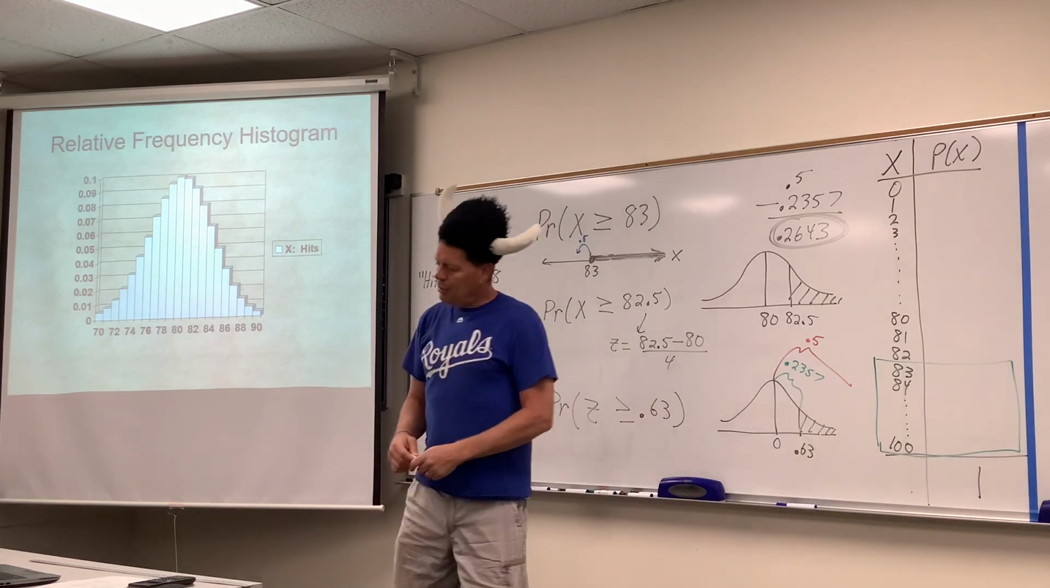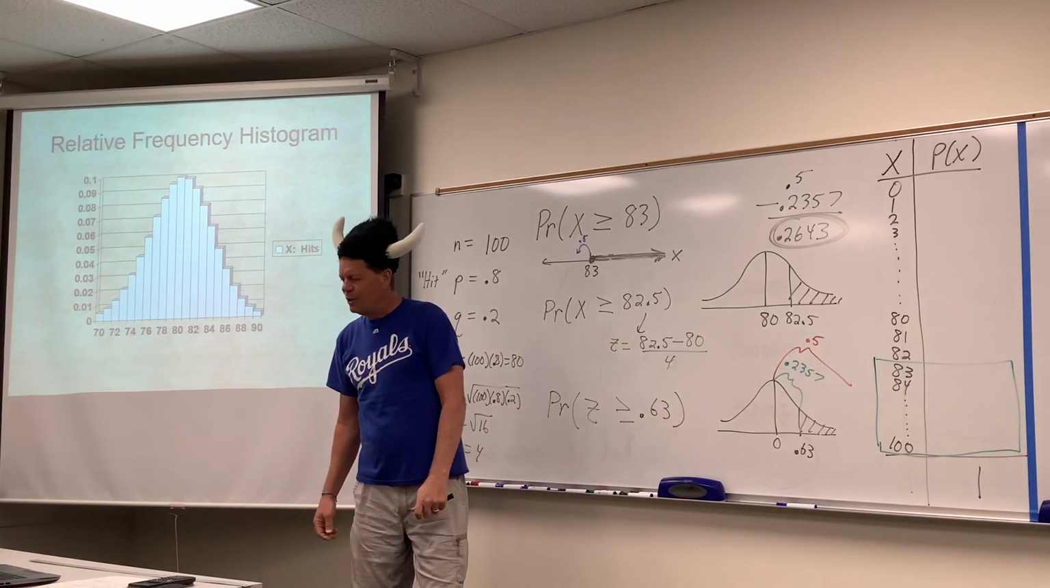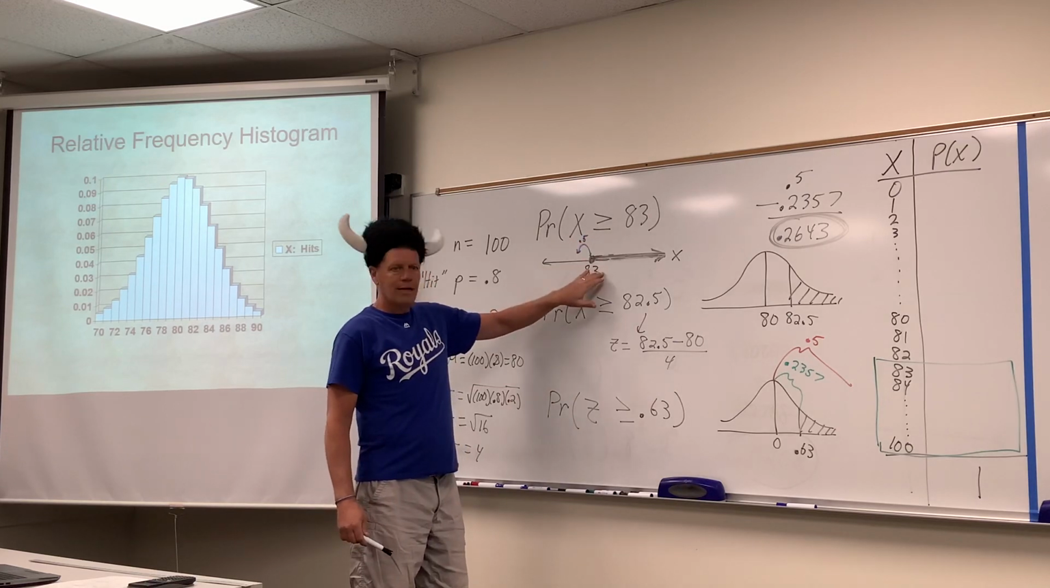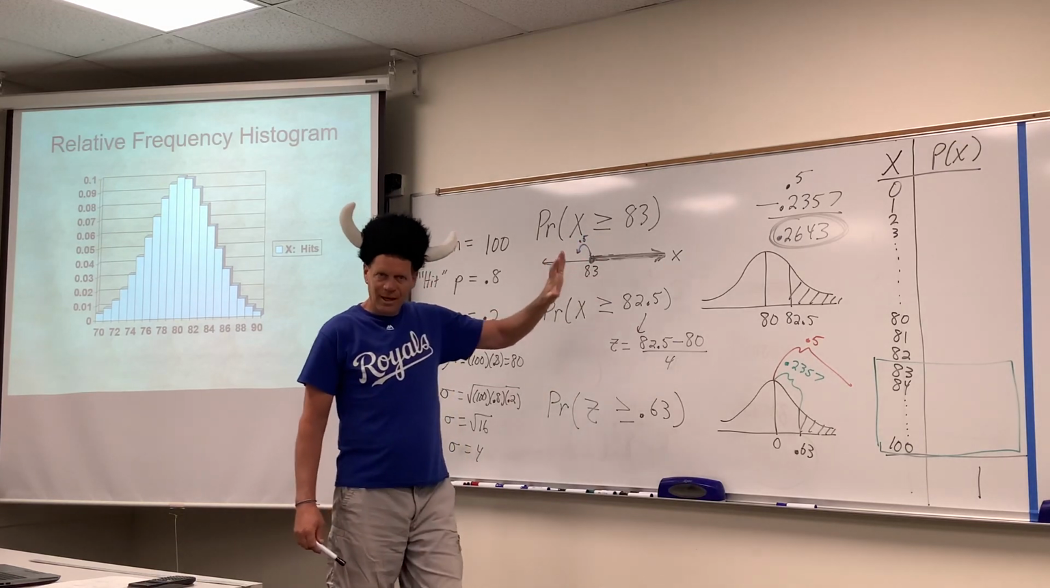So that is example 2, and we will now transition to example 3, where we'll practice the different ways that we correct for continuity. Sounds like a plan?